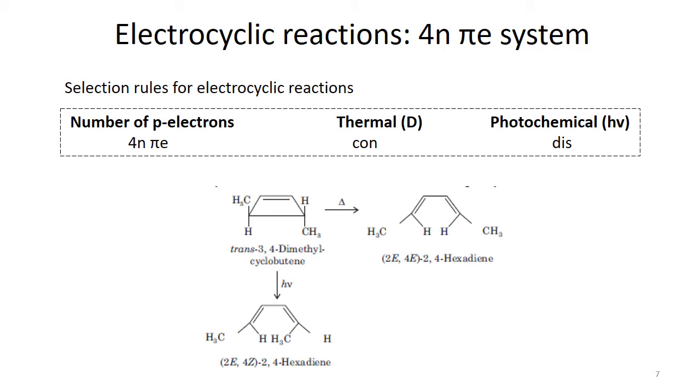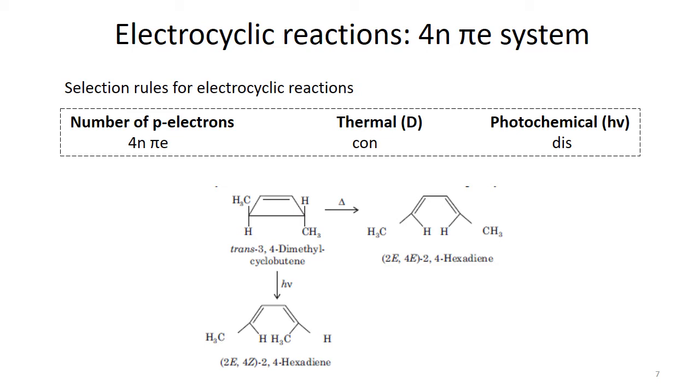In this case, if you have a look, this example is again quoted here for you. Cyclobutene undergoes a thermal ring opening reaction to a 2E,4E-hexadiene compound, and in this case conrotation happens. Because of conrotation, these two methyl groups are cis to each other, and their configuration is something like that, and they have E configuration.